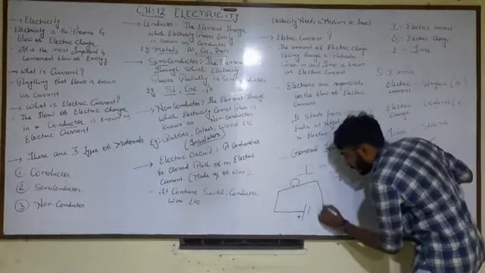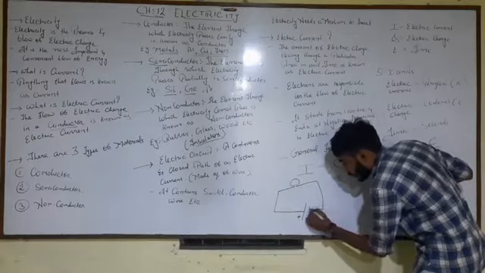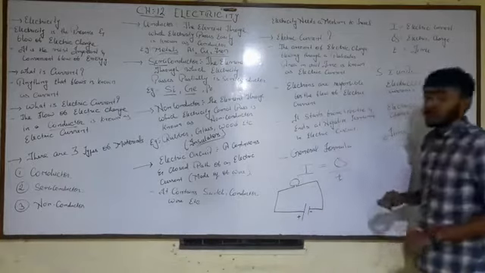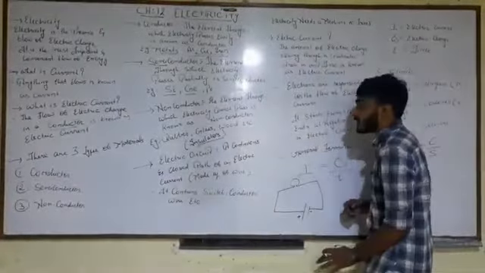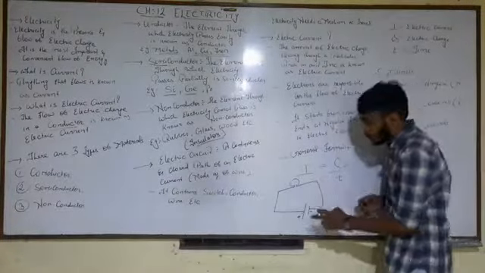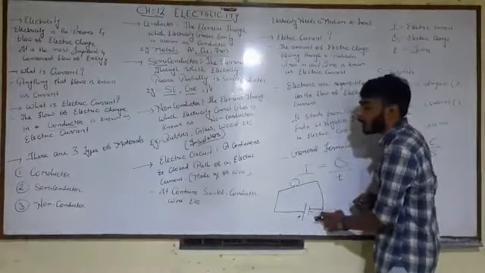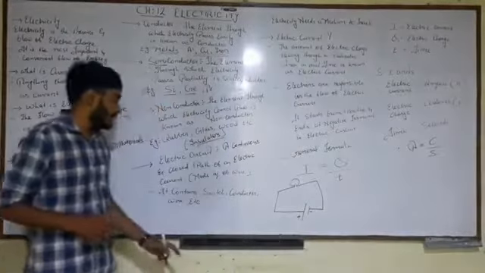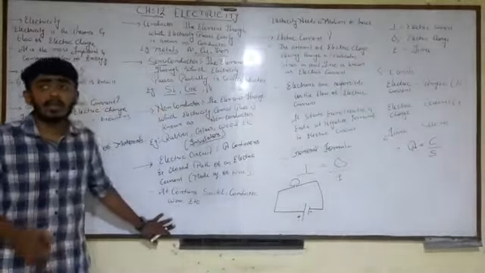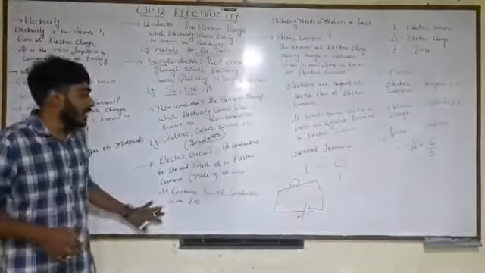Fine. And the circuit is coming down over here to here. And this is the negative charge. Remember students, this wire is an electric circuit. It is having a closed path. From where it is starting, it is completing over there. So a continuous and closed path of an electric current is known as an electric circuit.